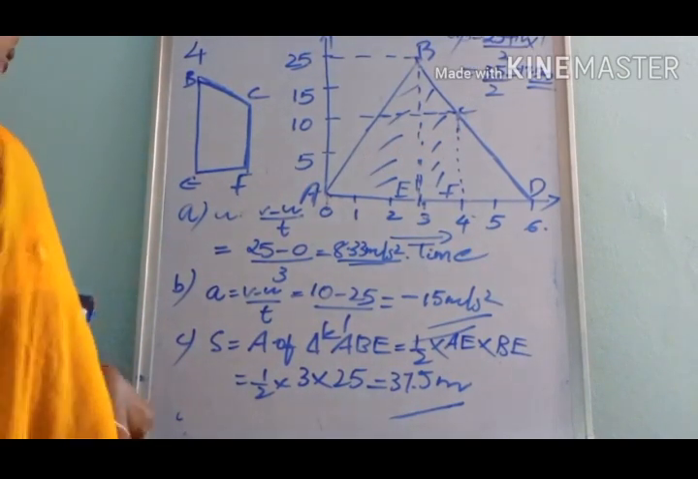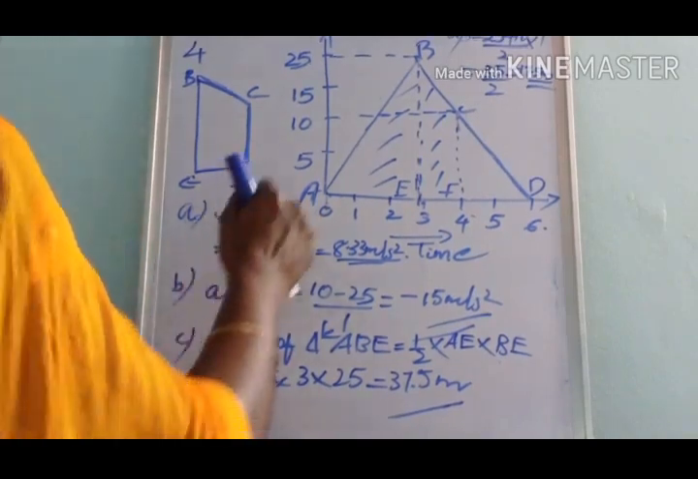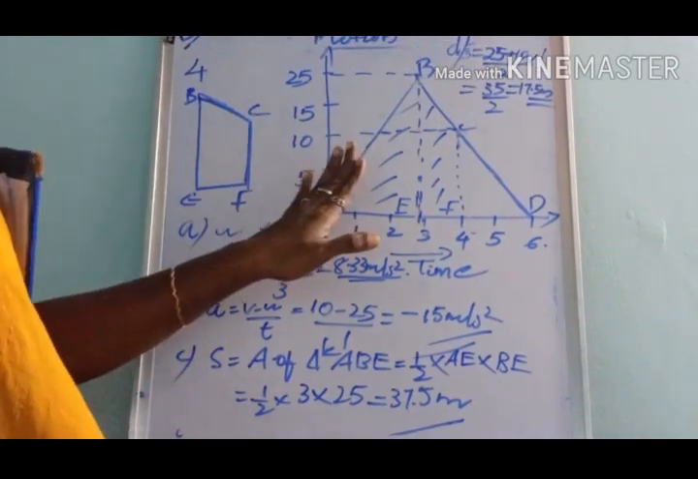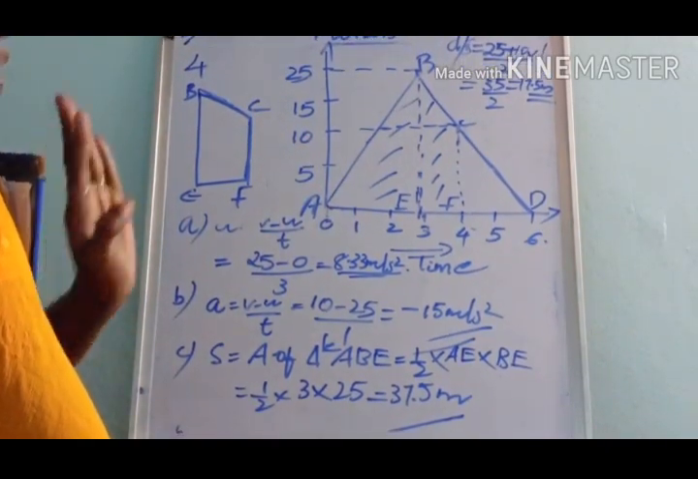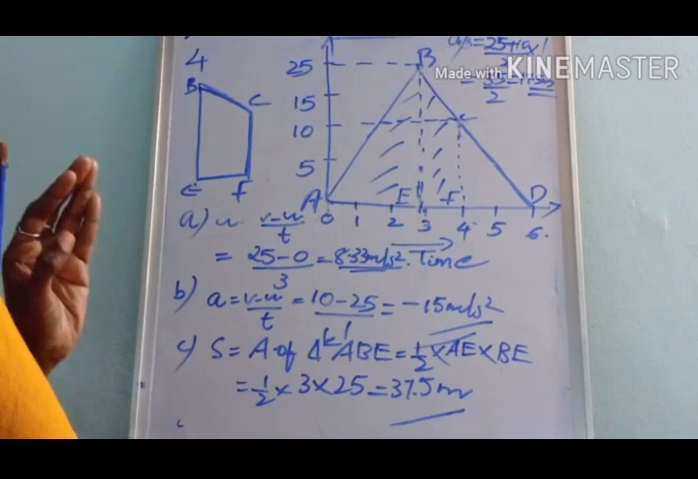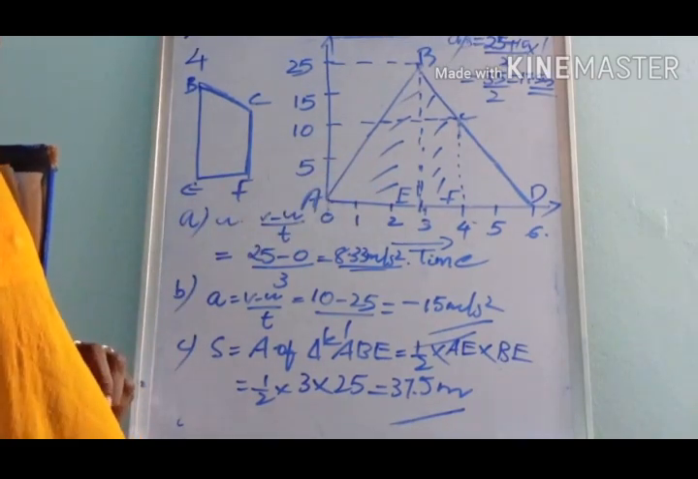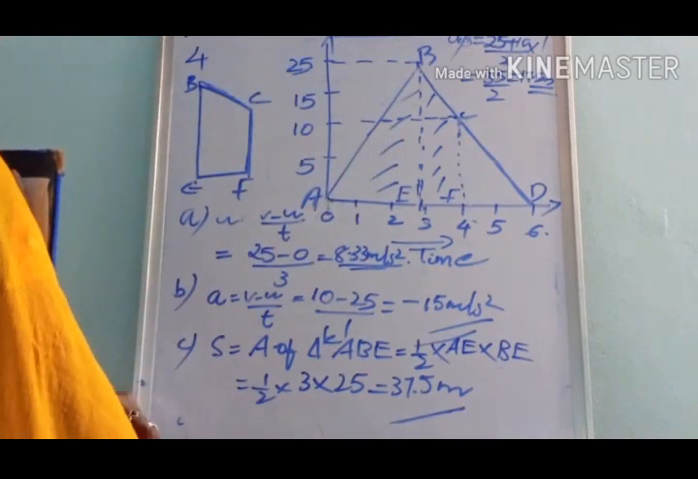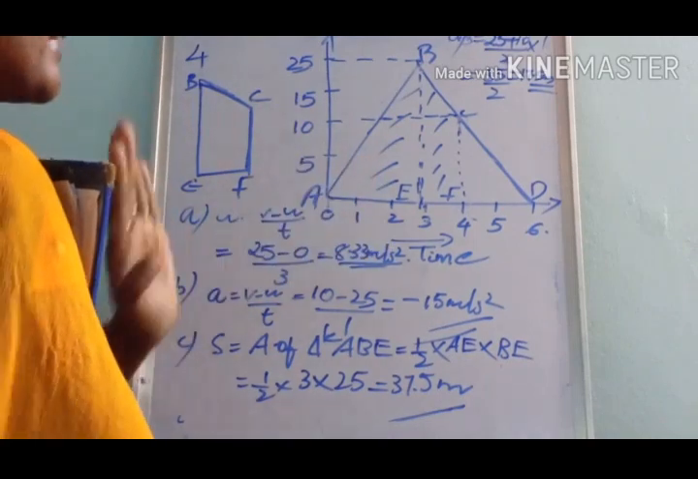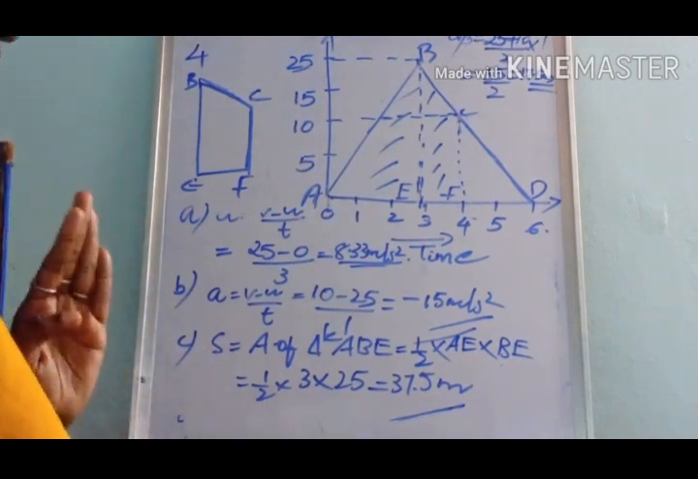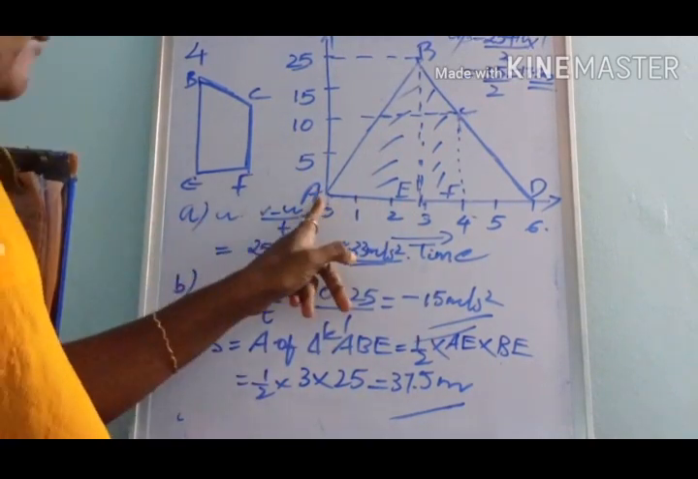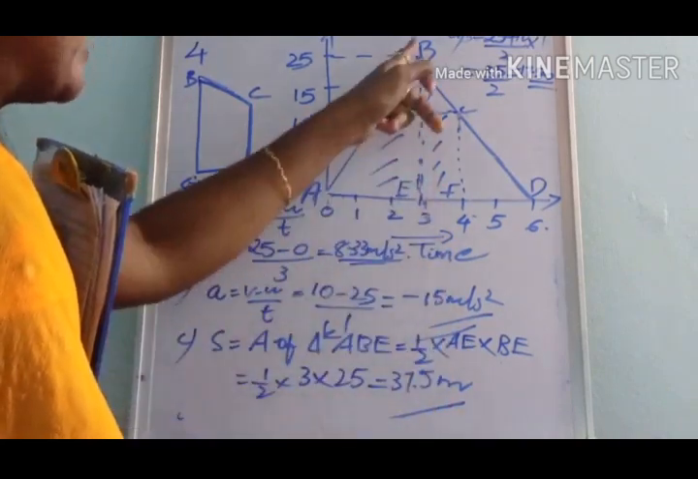Next we have to find the distance travelled in the region ABE first. How can we calculate the distance travelled using the velocity time graph? The area under the velocity time graph is equal to the distance travelled. Here the portion ABE represents a right-angled triangle. The area of a right-angled triangle is half base into height. So half into AE into height BE.